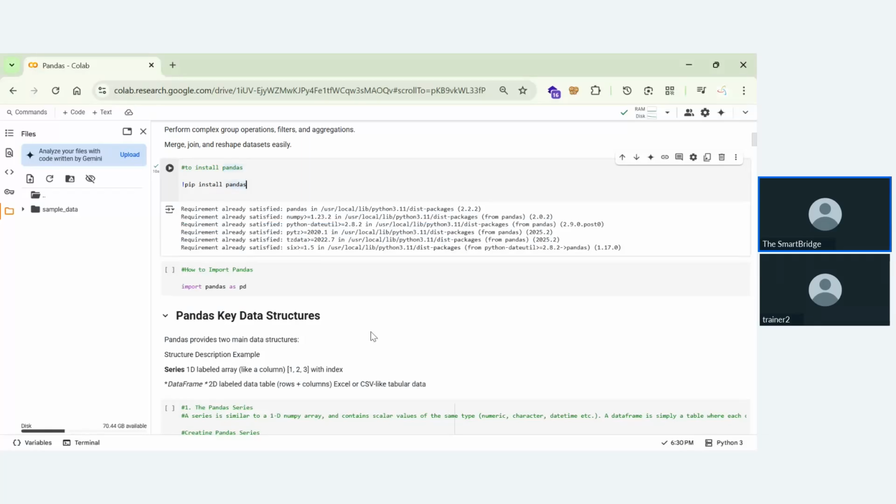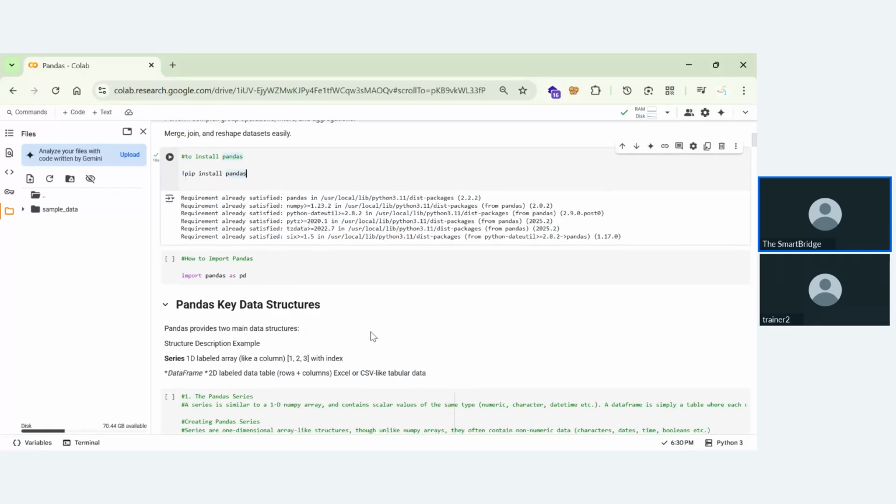This will help you to do some data analysis and manipulate the data. So if you want to work with Excel, CSV, databases, JSON, Pandas is the right tool for you. After installing Pandas, we'll import Pandas. As you all know from earlier, we import Pandas as pd.